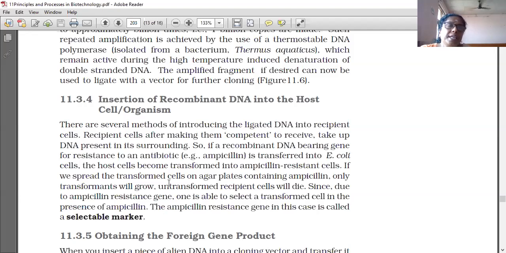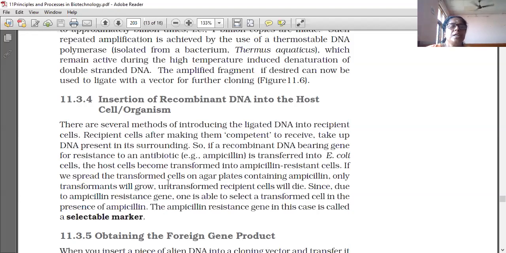So if we keep this recombinant DNA in ampicillin containing medium, if it survives, it contains the ampicillin resistant gene. If it does not survive, it does not have the ampicillin resistant gene. If it has the ampicillin resistant gene, it survives because it has resistance against ampicillin.